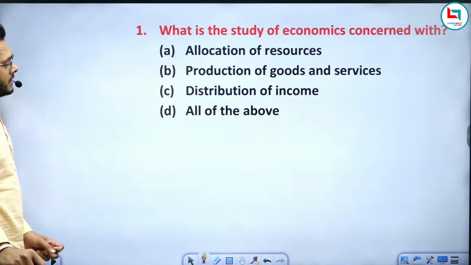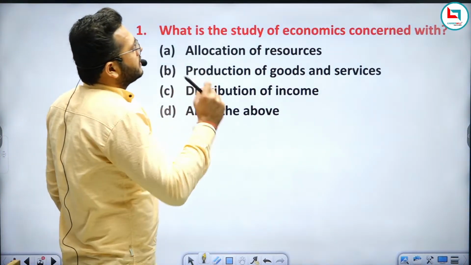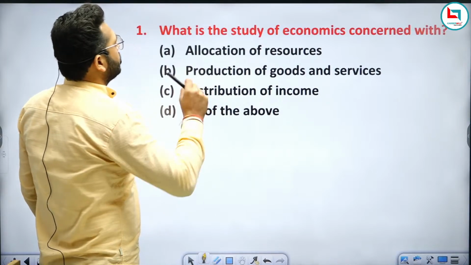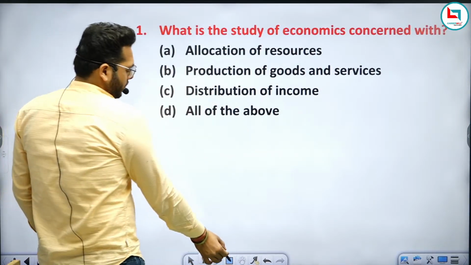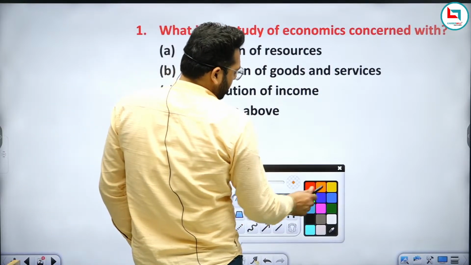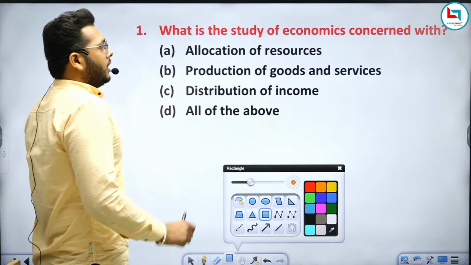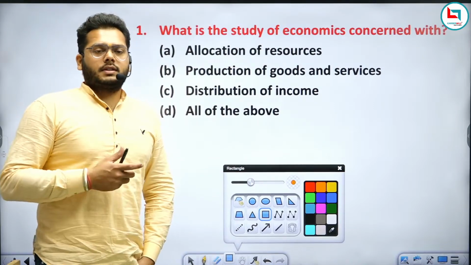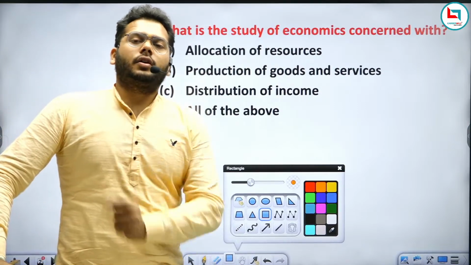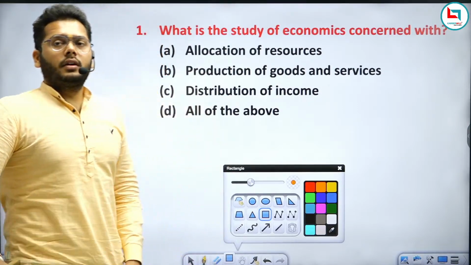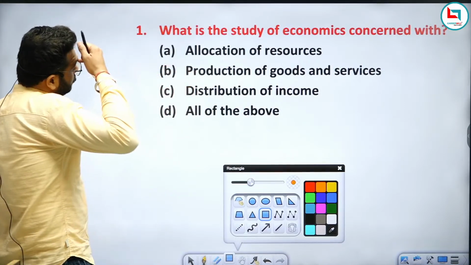Okay, so let's start the session from question number one. What is the study of economics concerned with? Allocation of resources, production of goods and services, distribution of income, or all of the above? The question is actually asking the definition of economics. What is the meaning of economics? Is it only the allocation of resources, or the production of goods and services, or the distribution of income?